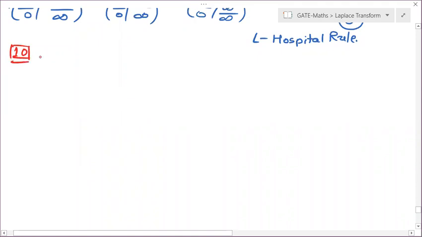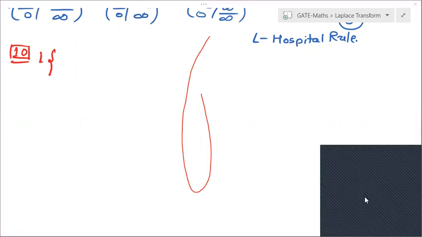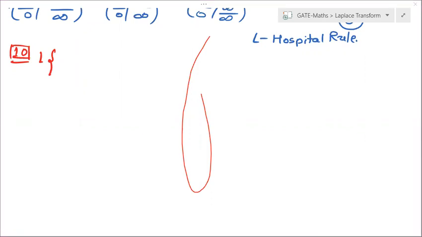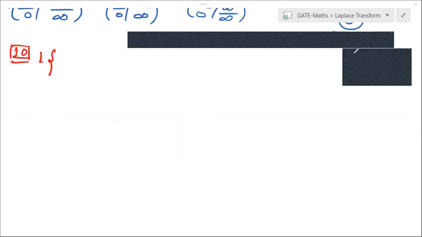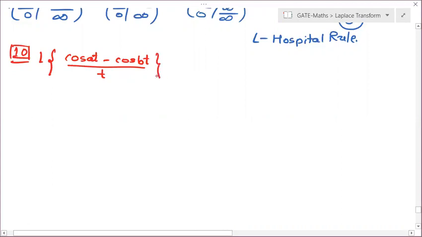Question number 10. Laplace of, someone must have done this by mistake. Wait. Okay. So Laplace of cos at minus cos bt divided by t. Chalo, who will tell me which property we should apply? It is given that in denominator we are having t.